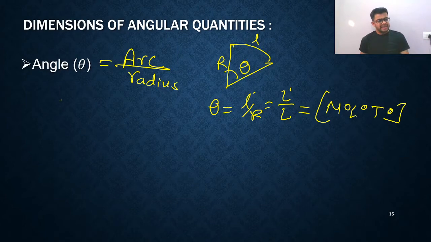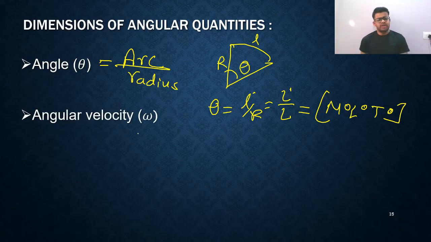So angle is what? Angle is a dimensionless quantity. The physical quantity which has M0 L0 T0, such a quantity is called a dimensionless quantity. So angle is a dimensionless quantity, right?